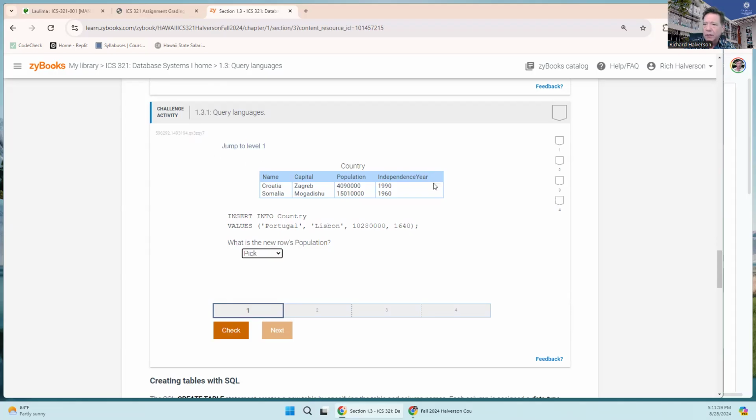So let's start this up. Insert into country. That's the name of the table. These values. Portugal is the name. Lisbon is the capital. This number is the population, and this number is the independence year. So what is the new row's population?